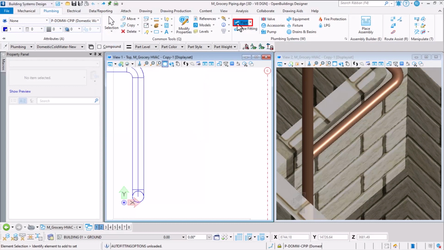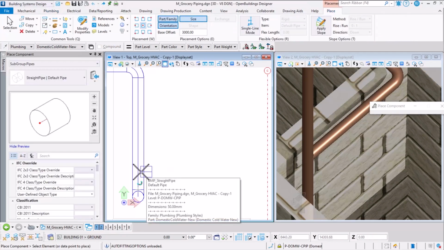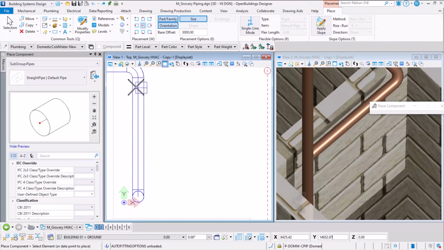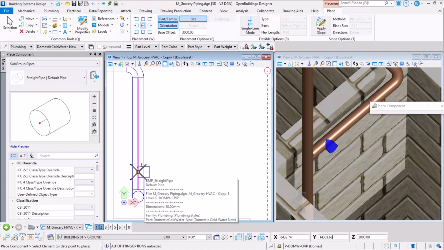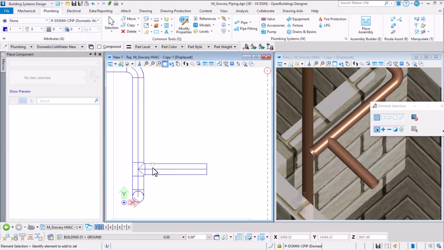So I'm going to pick the pipe command, and I wanted to snap to the nearest point on the existing pipe route. So to activate the nearest, I press N on my keyboard, so I would be able to snap to the nearest point on the center line of the existing pipe work. And I'm going to draw a new branch route here. So when we do that, notice here the default T is applied. So the value of the default T is something we wanted to change.